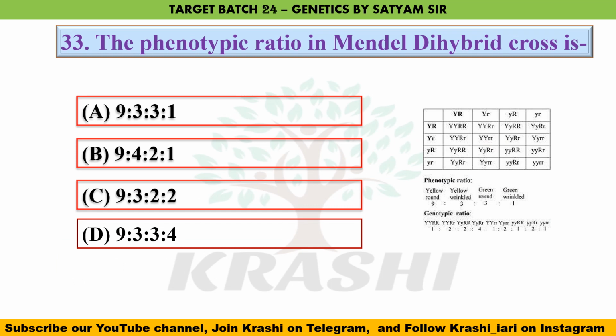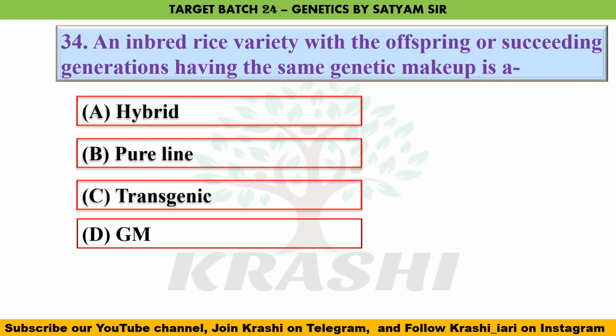Question number 33. The phenotypic ratio in Mendel's dihybrid cross is 9:3:3:1. We can see here the phenotypic ratio and the genotypic ratio. Question number 34. An inbred rice variety with the offspring or succeeding generations having the same genetic makeup is a, so the correct answer is option number B, pure line.